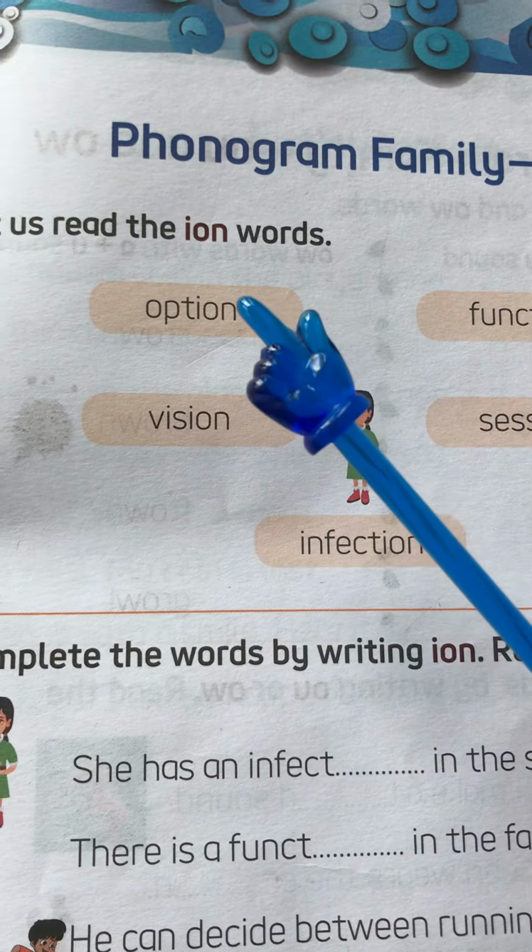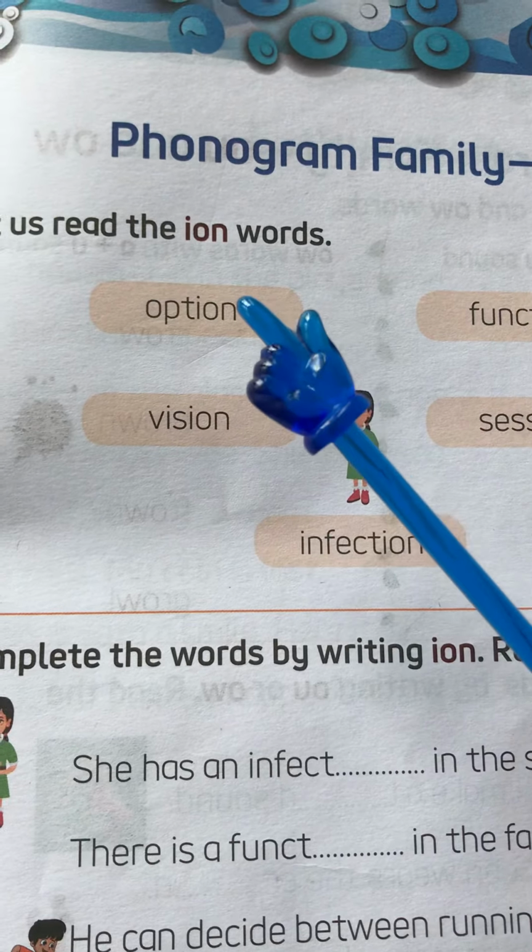Okay, now he can decide. So you have to write with pencil. He can decide between running and playing music because he has an option. Option. We get our vision with eyes. So let's write ION. So very simple. The sound is shun. Okay, infection, function, option, vision.